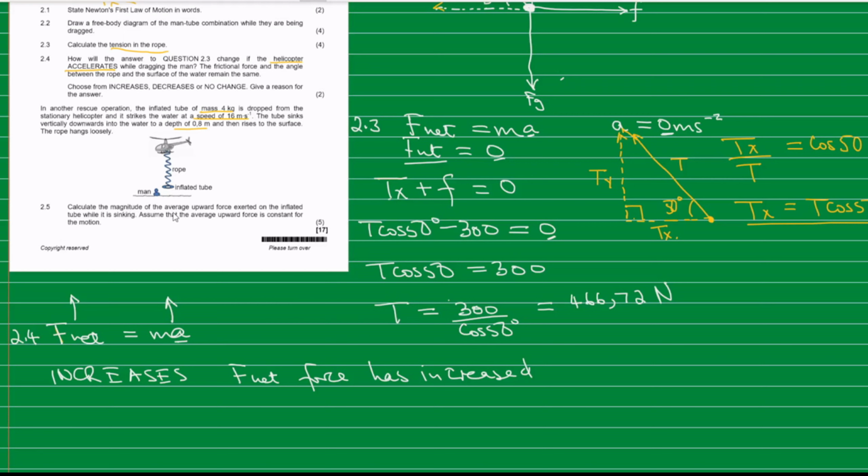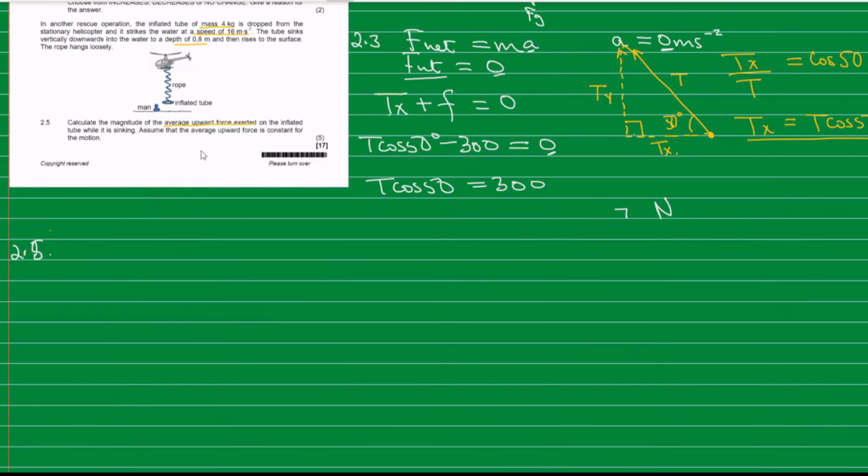Calculate the magnitude of the average upward force exerted on the inflated tube while it is sinking. Assume that the average upward force is constant for the motion. We are also going to use Newton's second law, again, the formula F net is equal to ma.